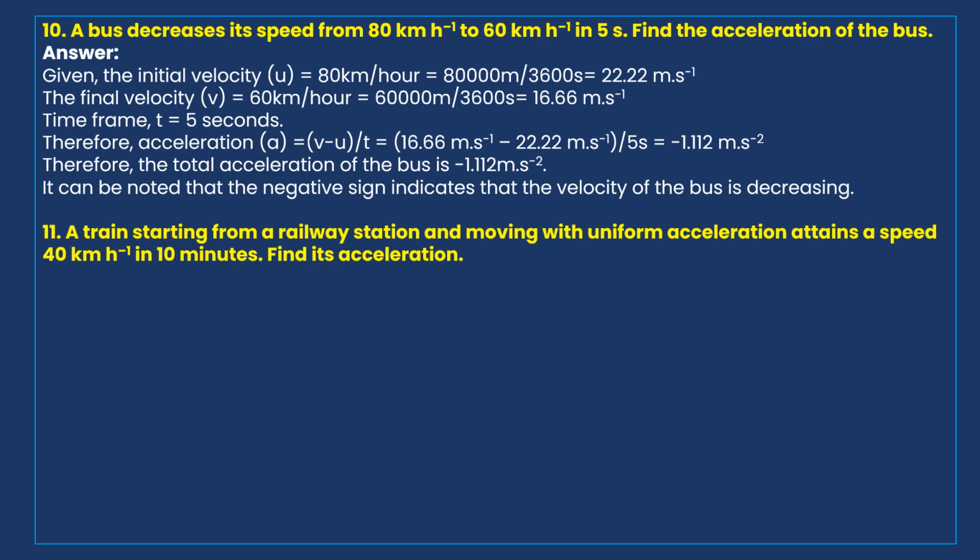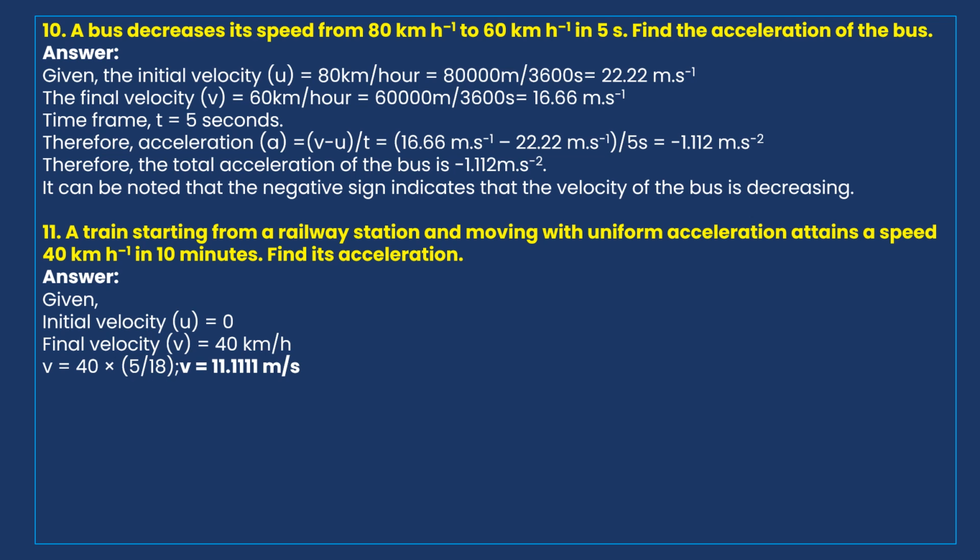Remember, here the train goes from 0 kilometers per hour speed to 40 kilometers per hour. That means speed increases, velocity increases, and the rate of velocity also increases. That means acceleration happened. Now let's see the answer here. In the given data, initial velocity is 0 because the train starts from rest. Final velocity is given as 40 kilometers per hour.